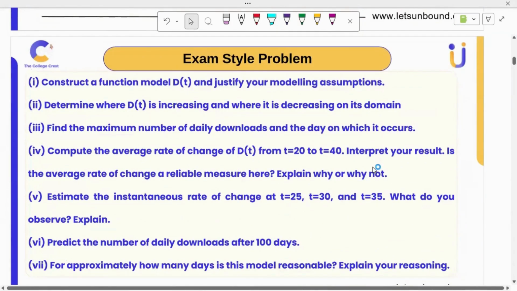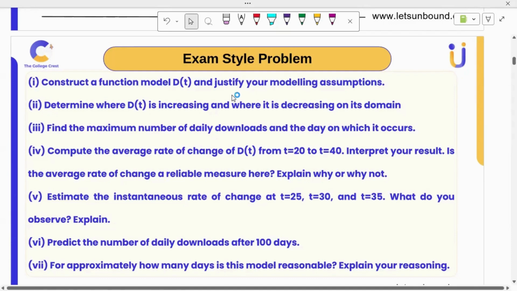So first one, I will explain crisply. We need to construct a function model and justify the modeling assumptions. Then the second problem, I should analyze the increasing and decreasing behavior on the function's domain. And we need to find the maximum number of daily downloads and the day on which it occurs. Then we need to compute the average rate of change for this time interval, interpret our result, and explain whether this measure is reliable or not. Justify your answer.